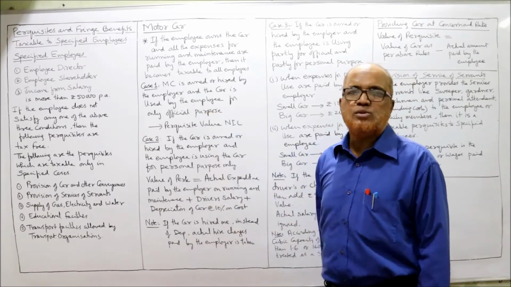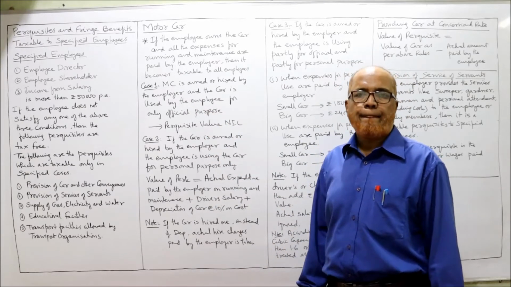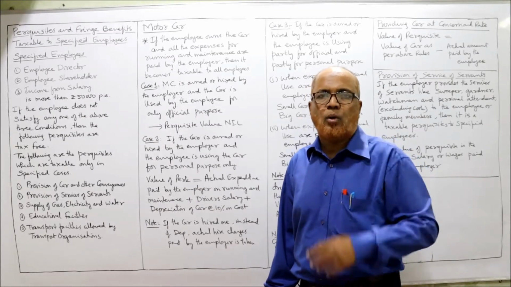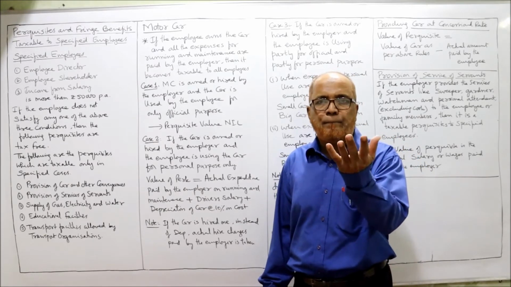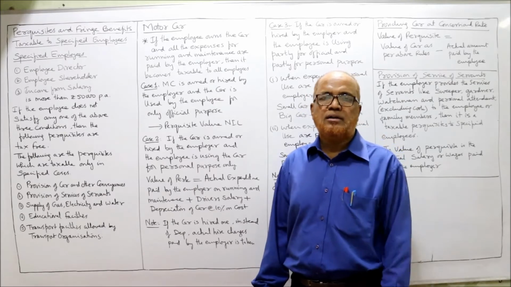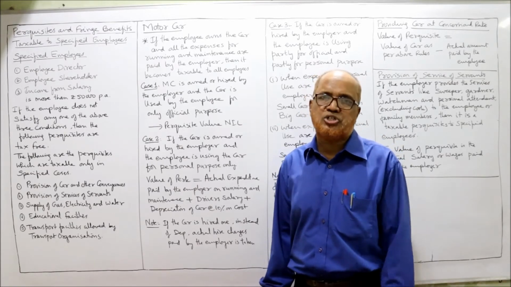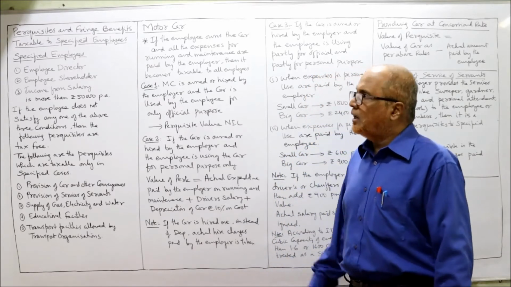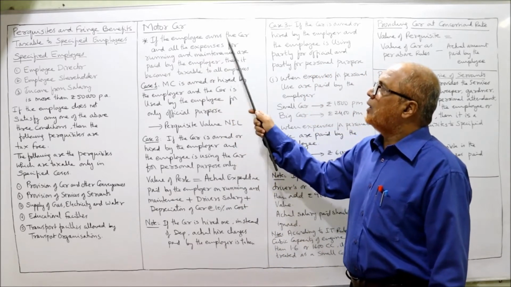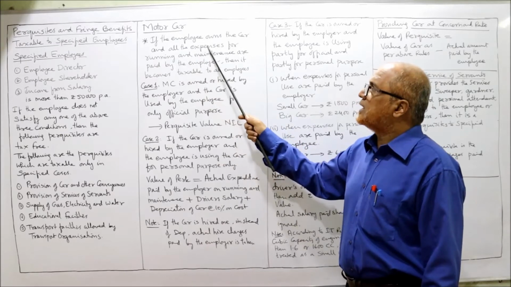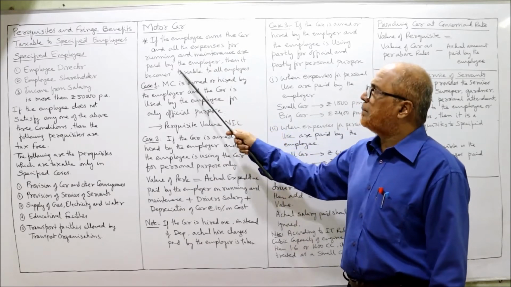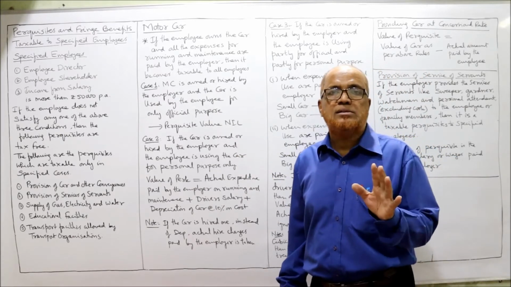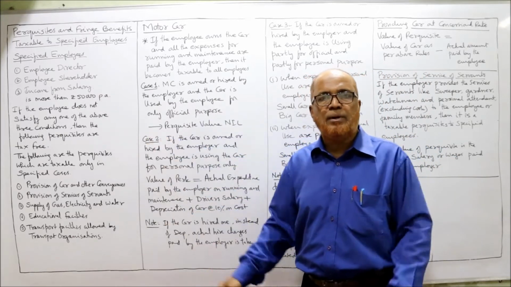The first one is motor car. Motor car is provided by the employer to the employee. Then what is the value of the perquisite of this motor car? The Income Tax Act has given provisions on how to find out the value of a motor car provided by the employer. Now here you have to remember, if the employee owns the car and all the expenses for running and maintenance are paid by the employer, then it becomes taxable for all employees, not only specified but everybody.